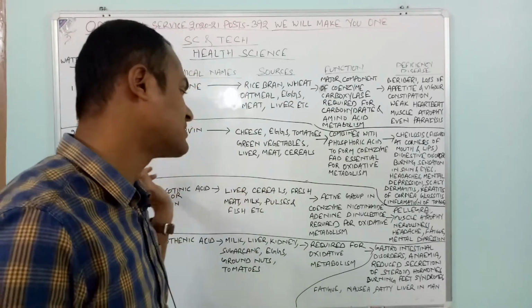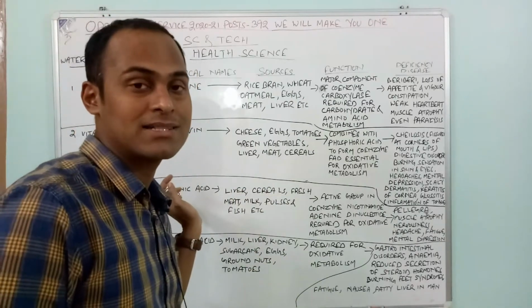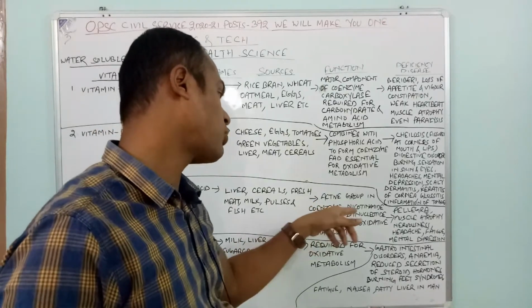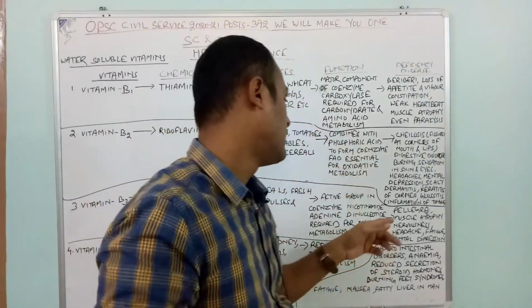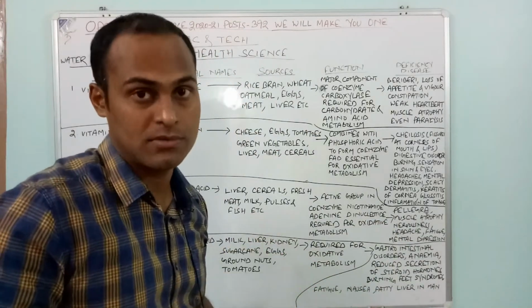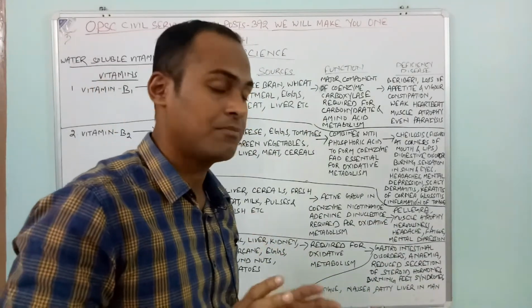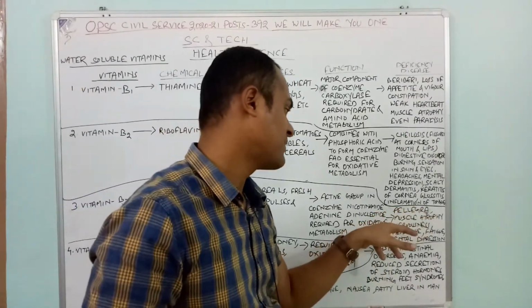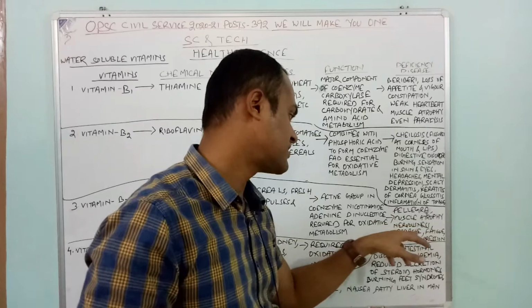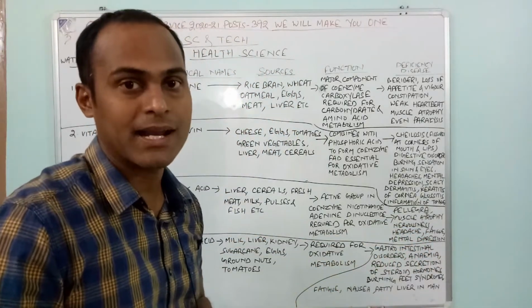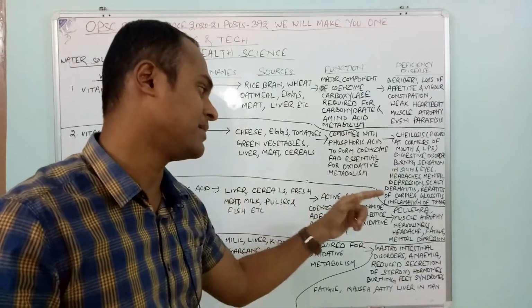Oxidative metabolism requires this vitamin B3, the active group in the coenzyme nicotinamide adenine dinucleotide. What are the diseases which might happen if there is a deficiency of vitamin B3? That is pellagra, then muscle atrophy, nervousness, headaches, fatigue and mental depression. Pellagra, deficiency of vitamin B3.